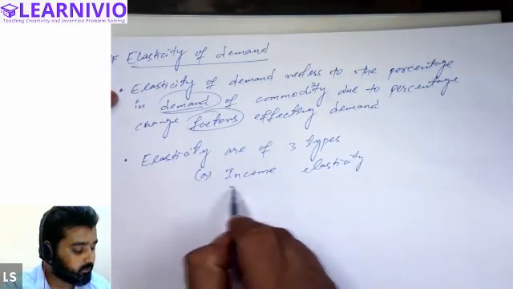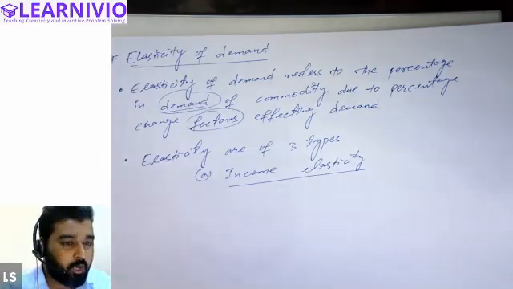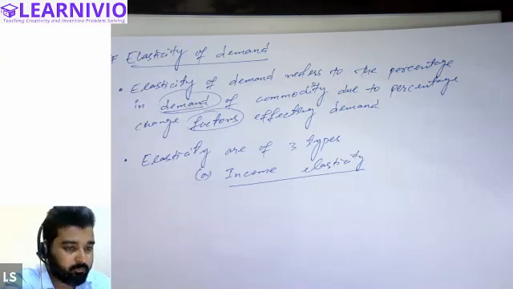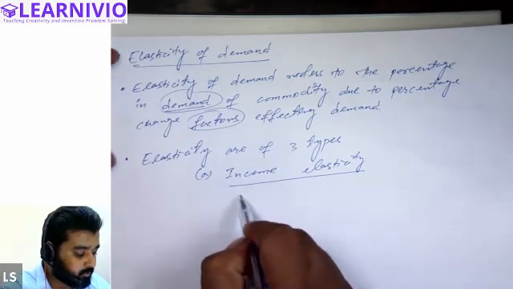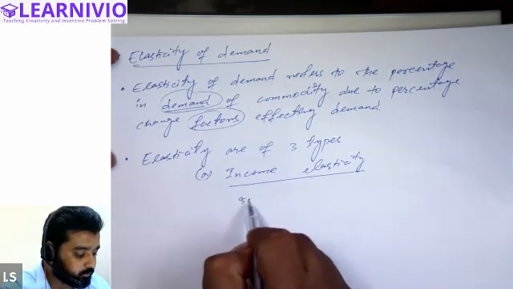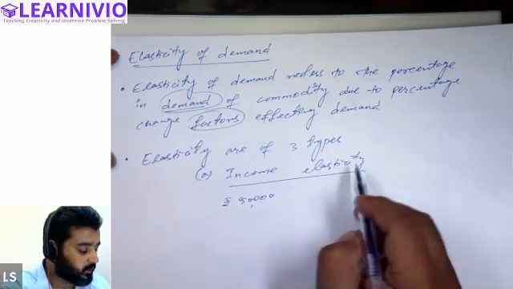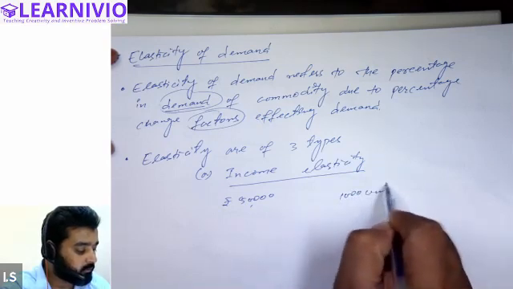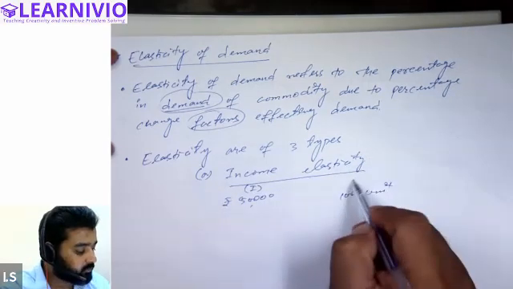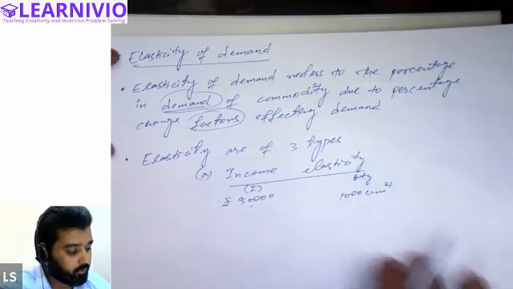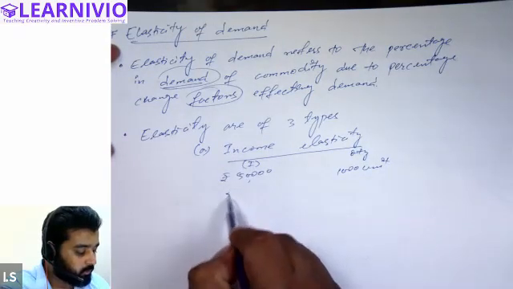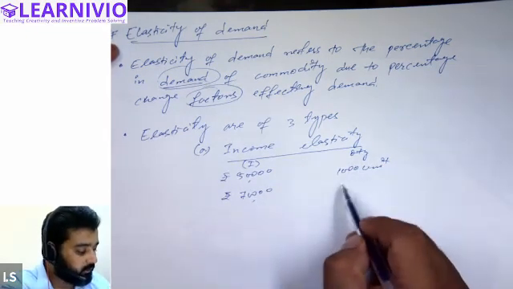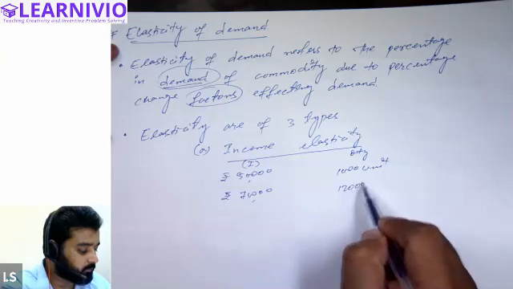Income elasticity basically tells us by how much percentage demand will change if there is a certain percentage of change in the income of the consumer. Let's say income of the consumer was initially 50,000, and at rupees 50,000 the customer was buying, let's say, 1,000 units of a particular commodity. So at this income level, the customer was demanding this many units. Now assume his income increases to 70,000, and the quantity the customer is now purchasing is 12,000 units.